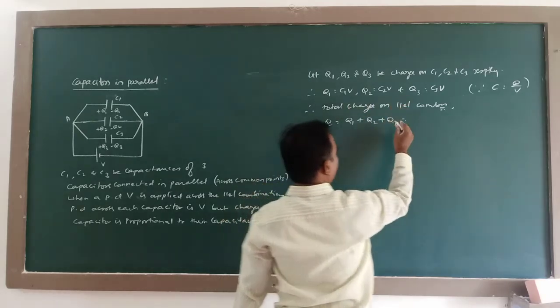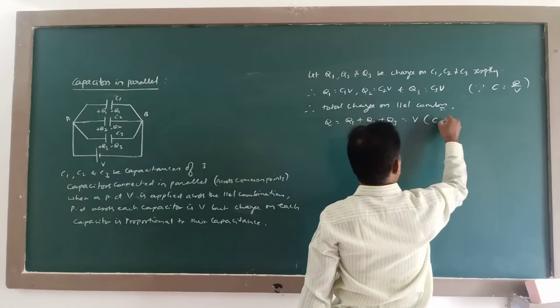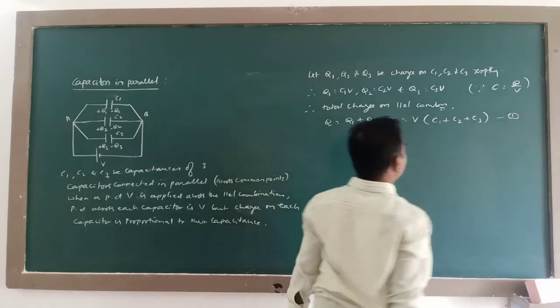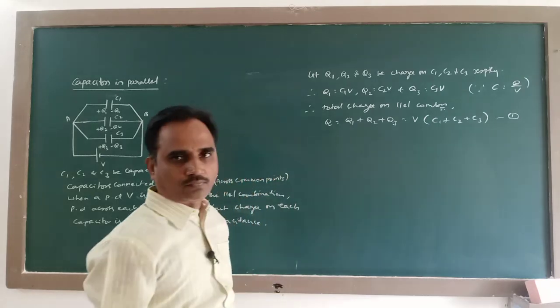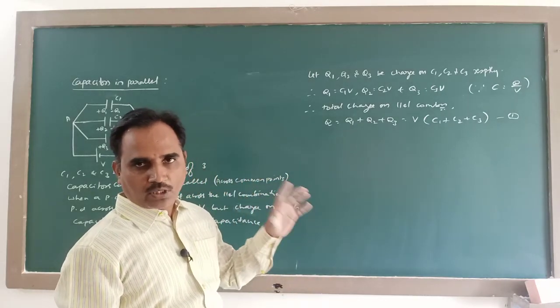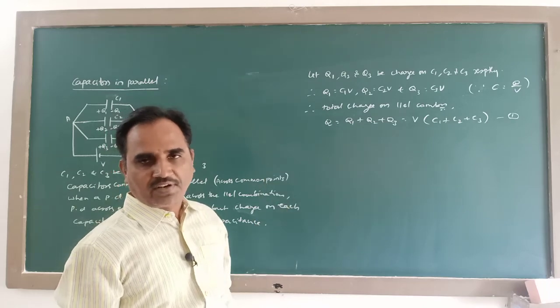If I add these three terms, this V is common, so it is C1 plus C2 plus C3 times V. This is equation 1. So this is the expression for total charge on the parallel combination of capacitors.